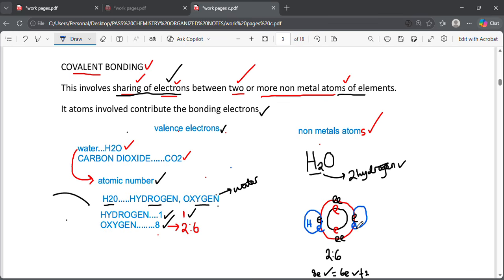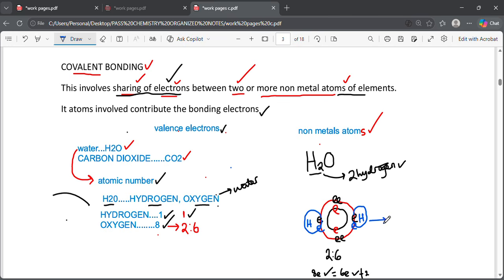The other hydrogen will also come on this side where it is not stable. It will also include its 1 electron. That 1 electron in blue is donated by this hydrogen.